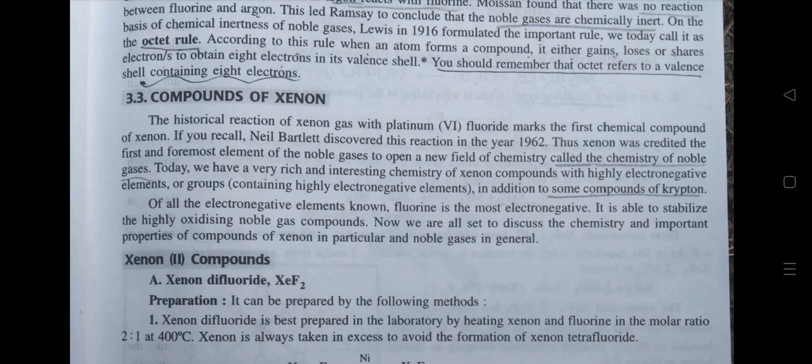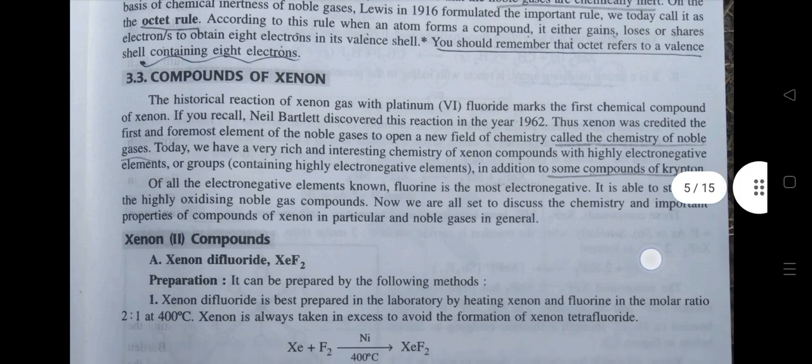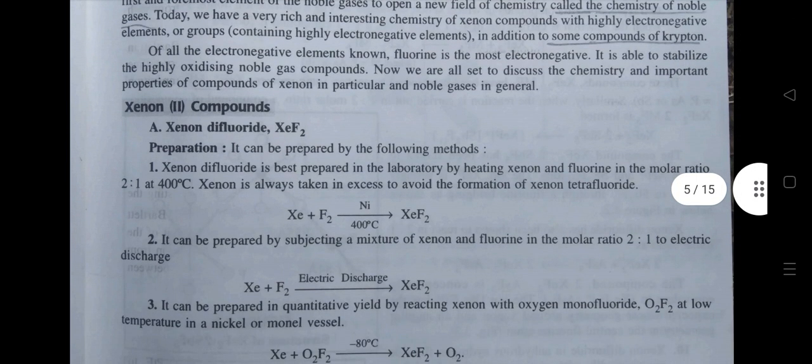A. Xenon difluoride, XeF2. First, preparation. It can be prepared by the following methods. First, xenon difluoride is best prepared in the laboratory by heating xenon and fluorine in the molar ratio 2:1 at 400 degrees Celsius. Xenon is always taken in excess to avoid the formation of xenon tetrafluoride.